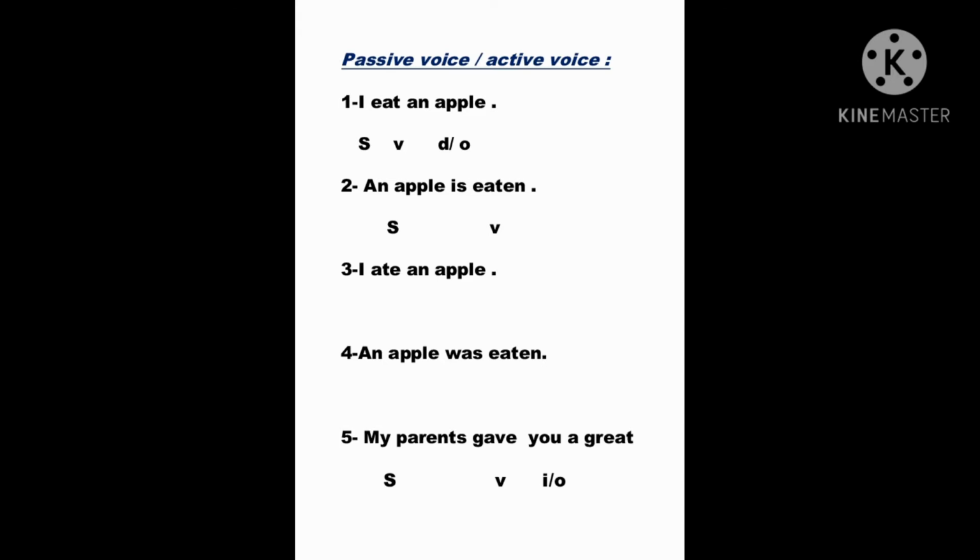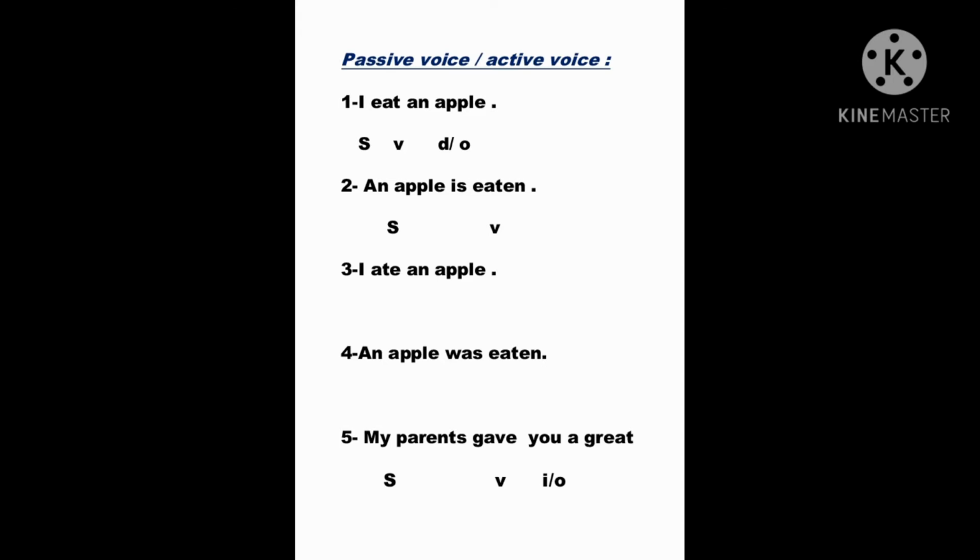For the second and the fourth example, an apple is eaten or an apple was eaten, the subject is an apple, and is eaten or was eaten are the verbs. Here, the subject isn't the doer of the action. That's why it's called passive voice or passive form. For the verb is eaten or was eaten, we have the auxiliary verb to be, in the tense of the verb in the active form, plus the past participle of the verb.